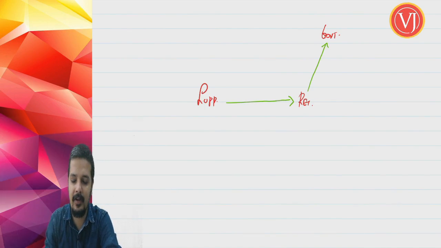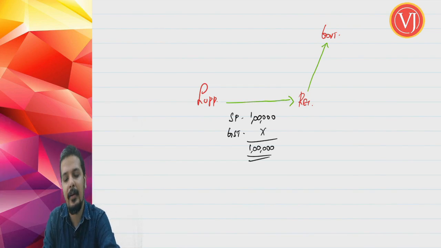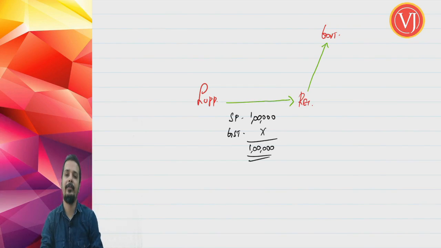The supplier is supplying the goods or services for 1 lakh rupees selling price only. GST will not be collected. The supplier will collect only 1 lakh.